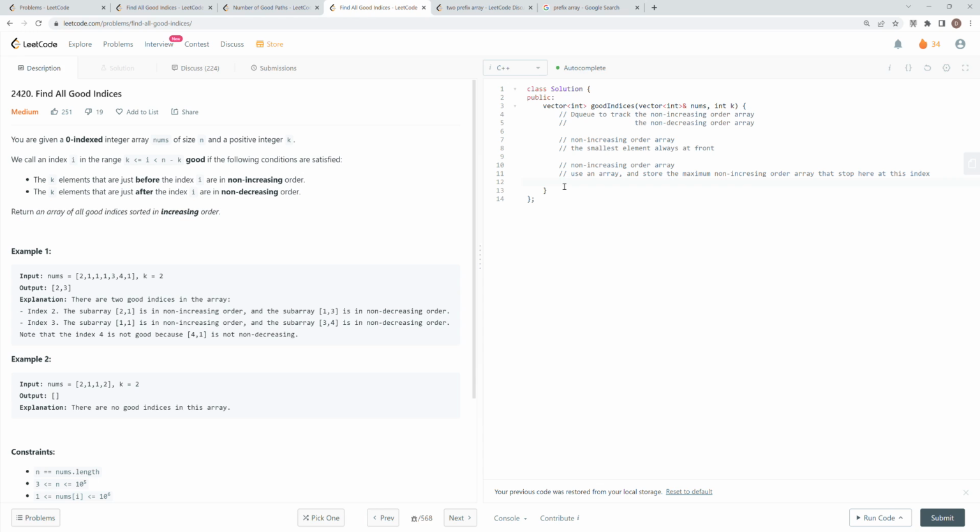I was trying to maintain this structure, and something went wrong. I'm really not sure. For the deque structure there is one thing I was thinking of. Suppose that I got a non-increasing array, and it would look sort of like this. And then here I got another element which is supposed to be 1. And in my algorithm, suppose that this happened, I should kick out all these 3 elements. But in reality, I cannot do that because I want to maintain a non-increasing order array, right?